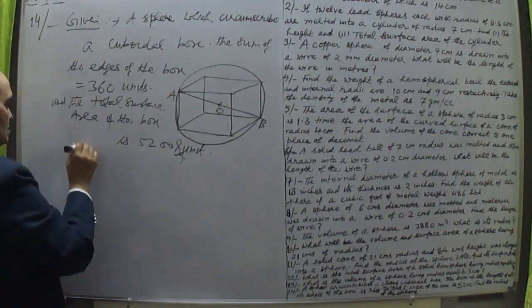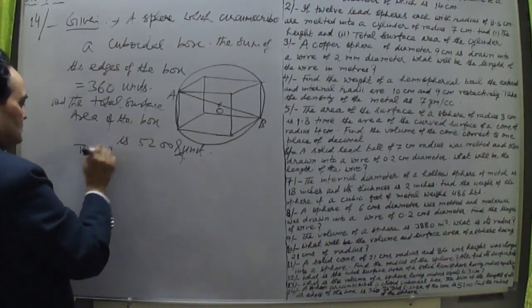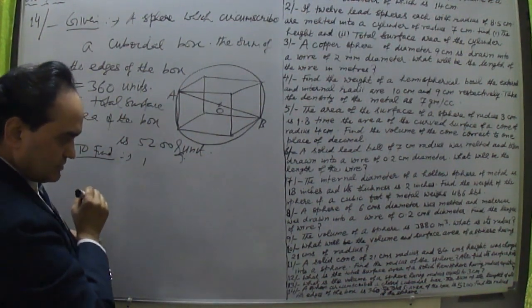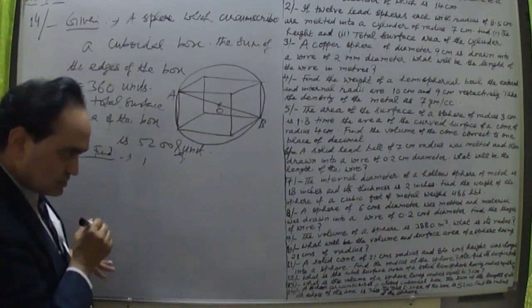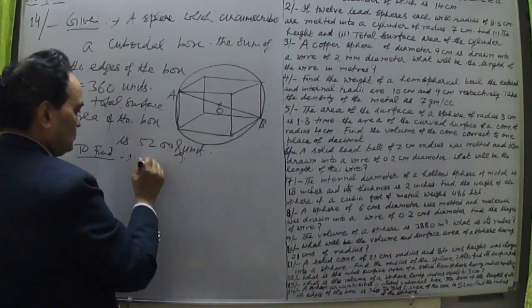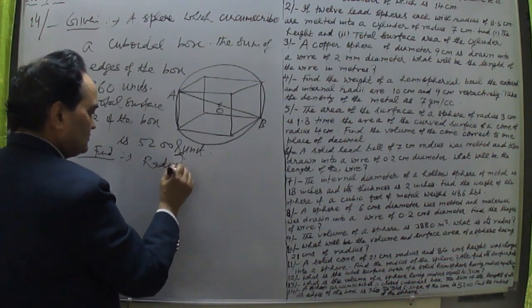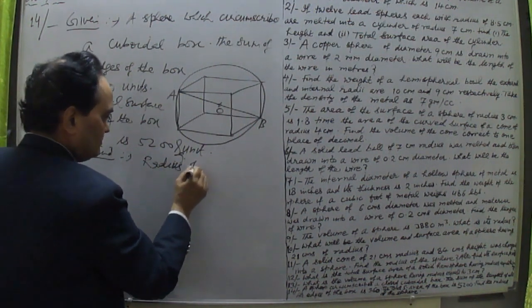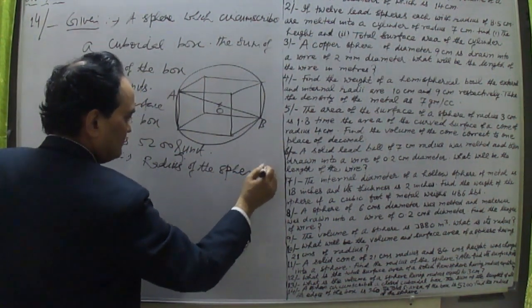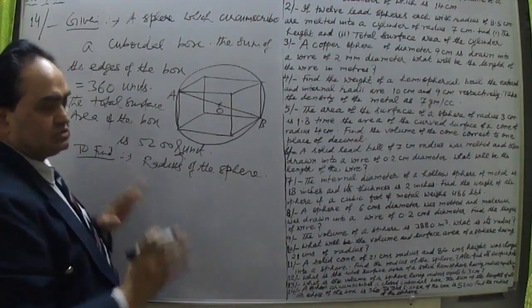Then it says to find the radius of the sphere. The total surface area of the box is this, and we have to find the radius of the sphere. The radius of the sphere we have to find out. Okay, so this is the required thing.